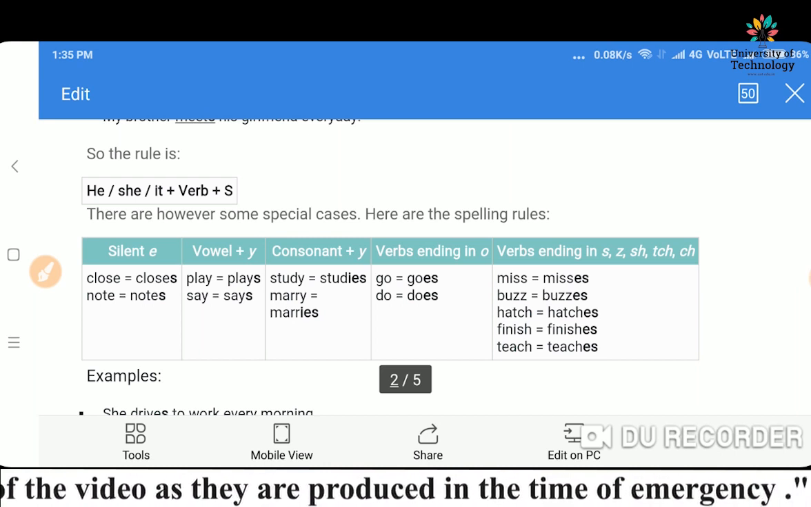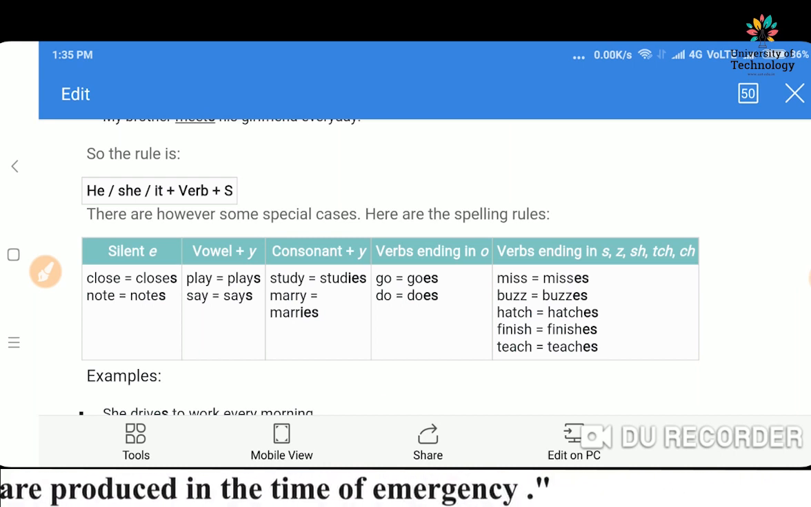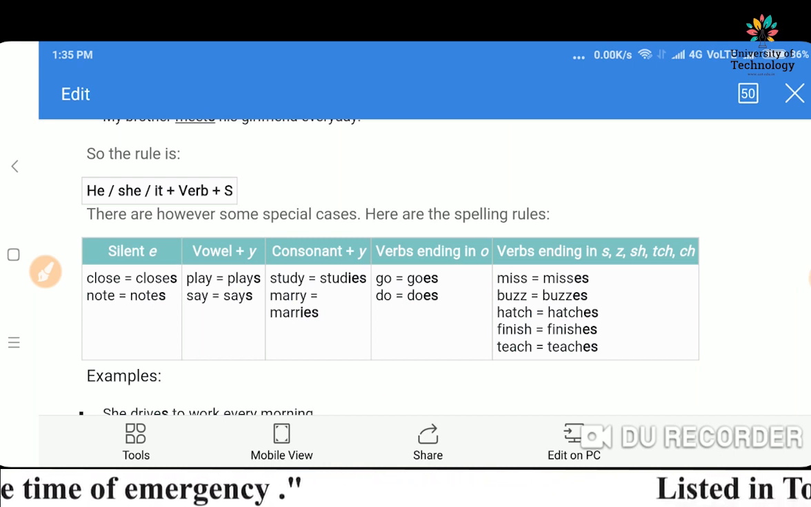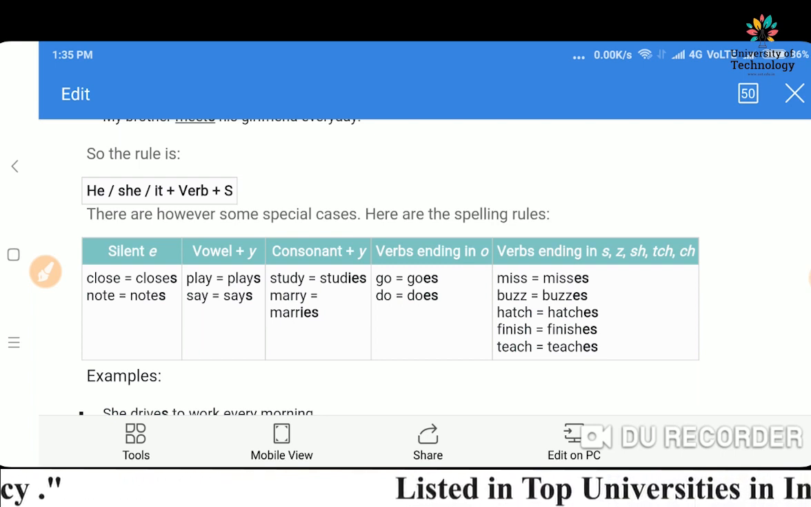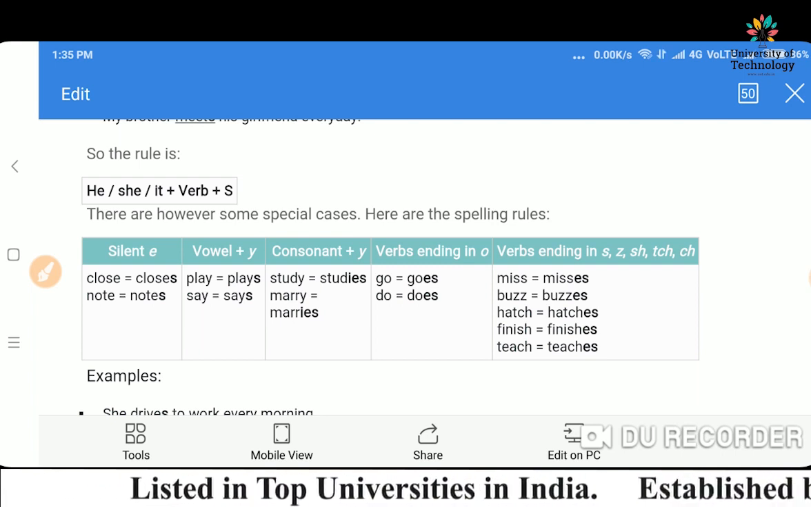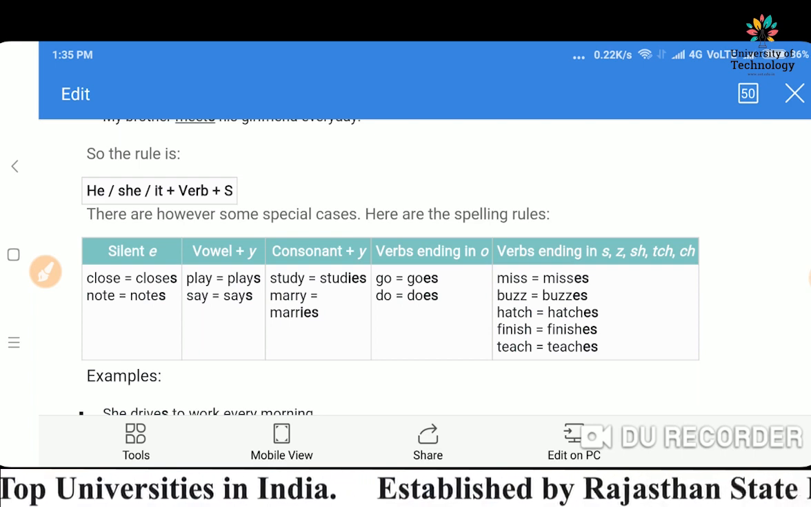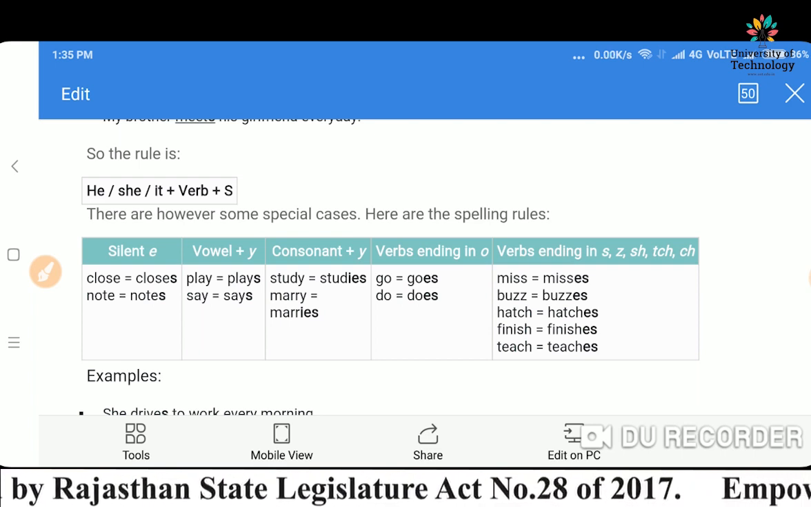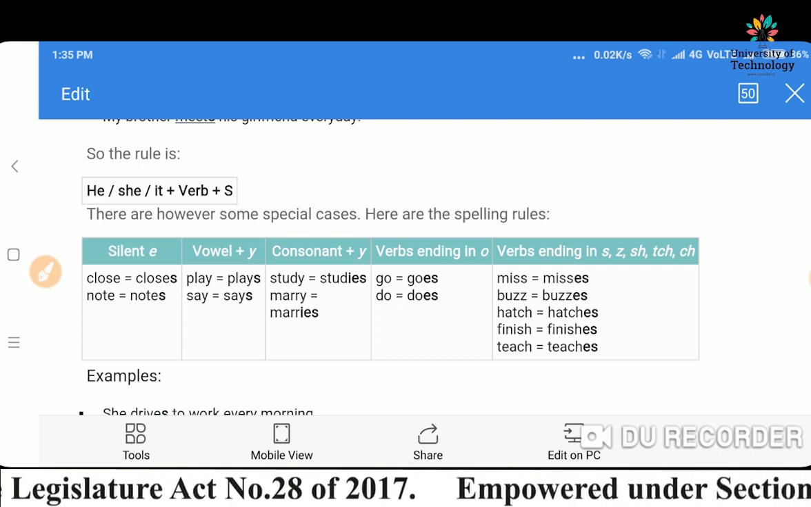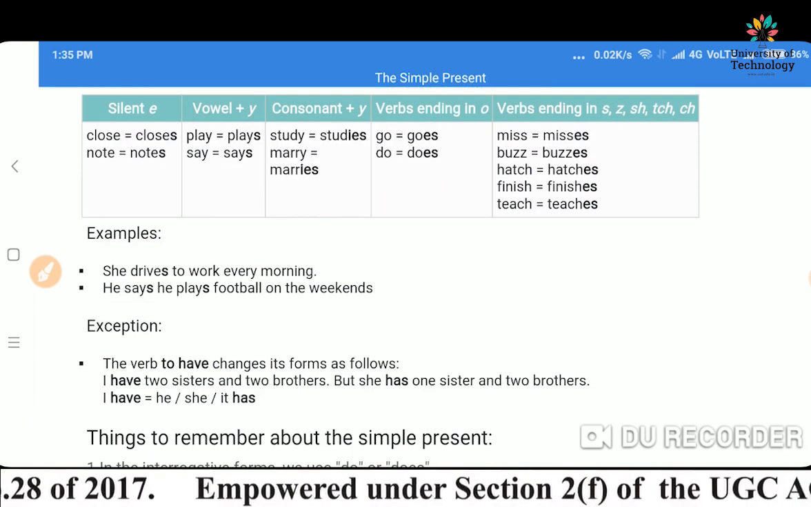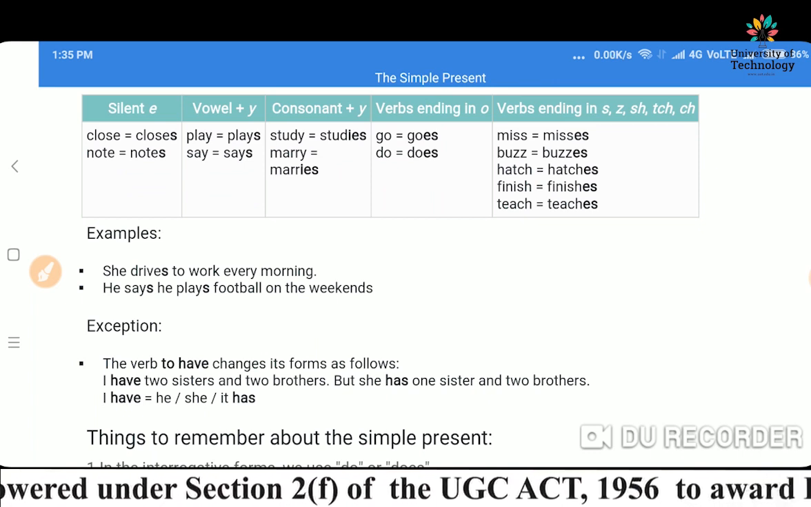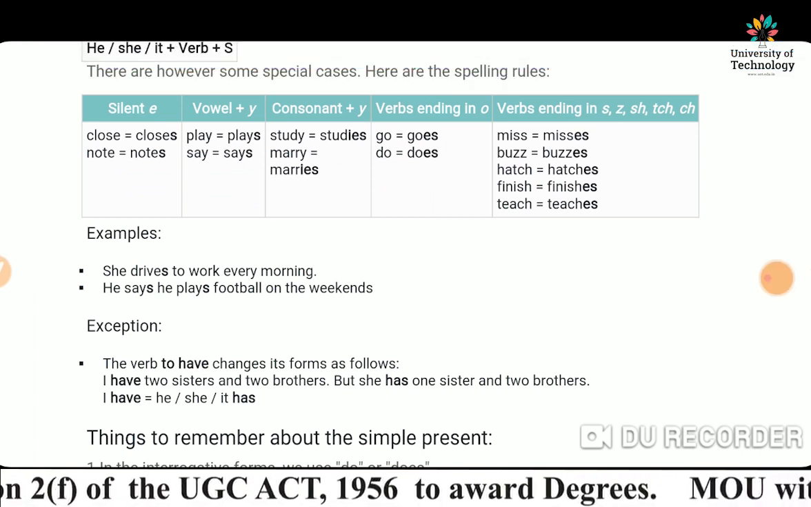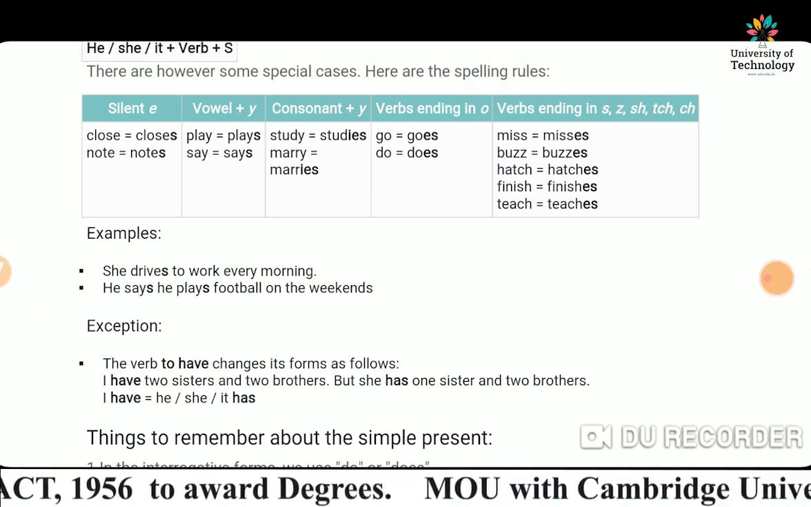Verbs ending in o: go, goes; do, does. Verbs ending in s, sh, tch, ch: teach, teaches; finish, finishes; hatch, hatches; buzz, buzzes; miss, misses. Examples: She drives to work every morning. He says he plays football on the weekends.